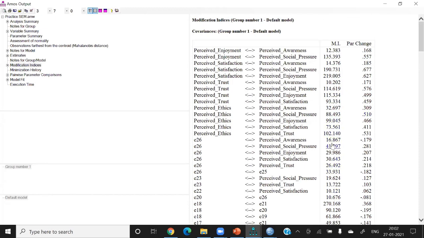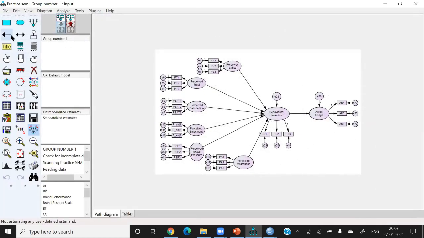So let's start with the highest suggestion. The highest suggestion is that you should join perceived satisfaction and perceived enjoyment. So let's start with this modification. Perceived enjoyment and perceived satisfaction are found to be highly correlated. So I start with this modification, and let's run again.